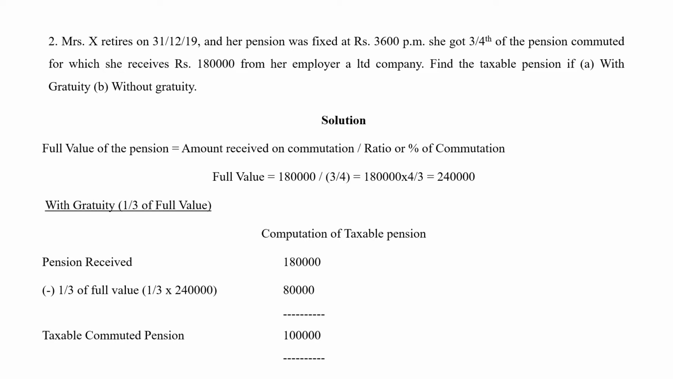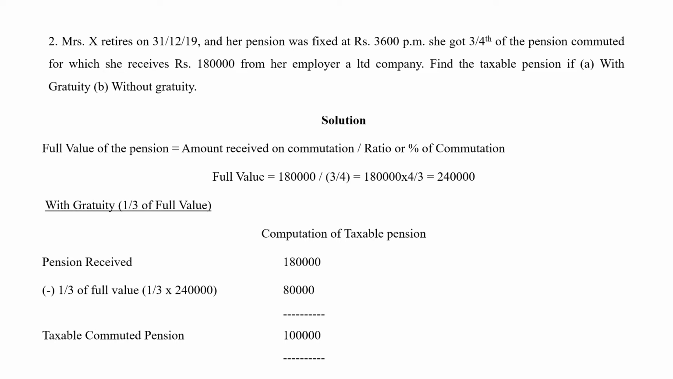If it is with gratuity, whatever he is taking as pension, the uncommuted value is fully taxable and the commuted value is also going to be partly taxable. So pension received, 1,80,000, minus 1/3 of the full value is going to be the exemption in the case of employees with gratuity. So 1/3 of the full amount of his pension, the full amount has to be calculated now. So what is the full amount?